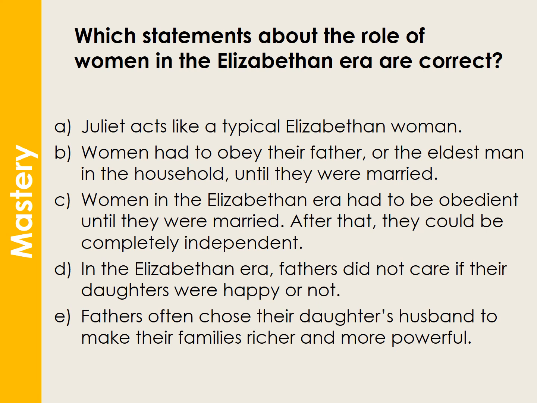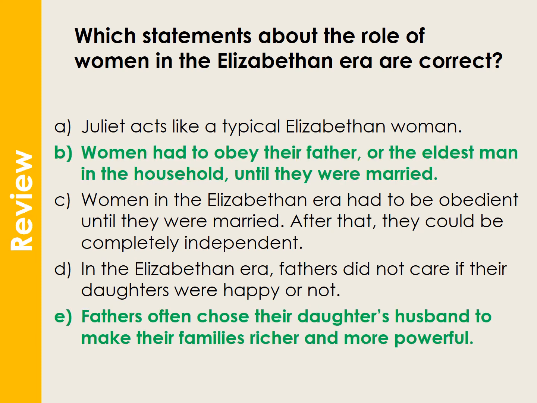And of course, you can pause the slide to make up your mind, and then the answer will be here. You had to obey your father or your eldest brother until you were married, and then of course you had to obey your husband, and often it was a business transaction as much as an alliance. It was a business alliance of wealth and power and money, and the idea was their families could get more wealthy and more powerful.